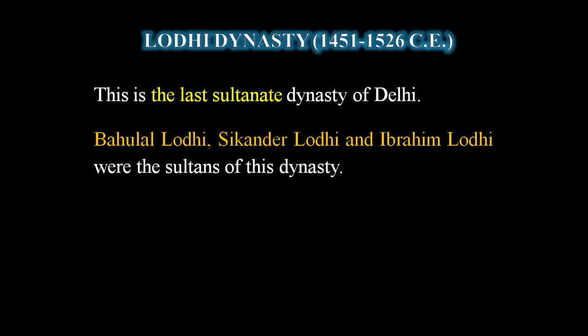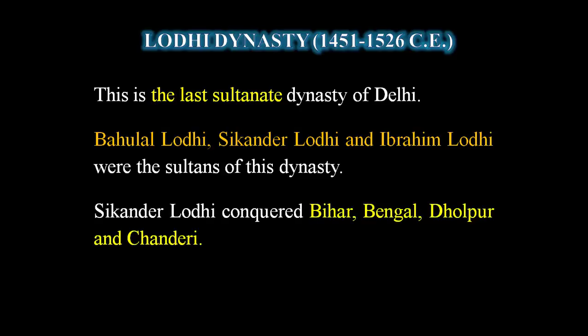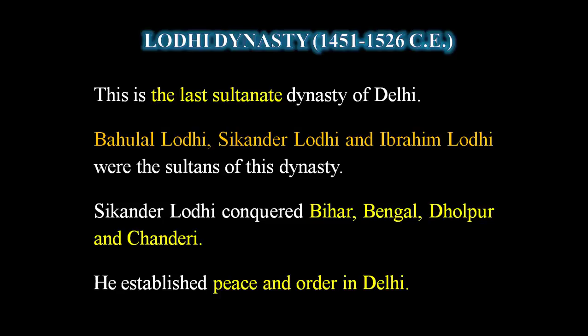Under this, Bahlul Lodi, Sikander Lodi and Ibrahim Lodi were the famous rulers of the Lodhi dynasty. Among them, Sikander Lodi conquered Bihar, Bengal, Dholpur and Chanderi during his administration. Somehow he established peace and order in his capital city, Delhi.